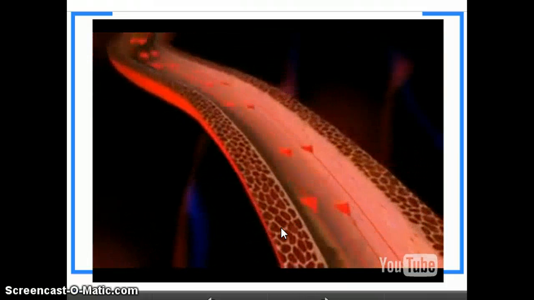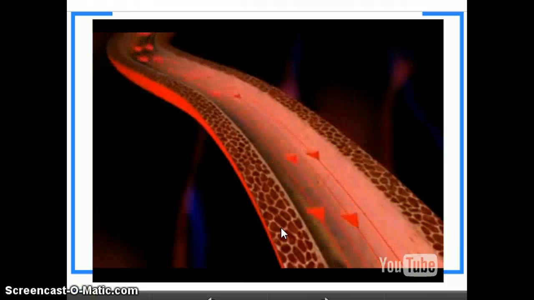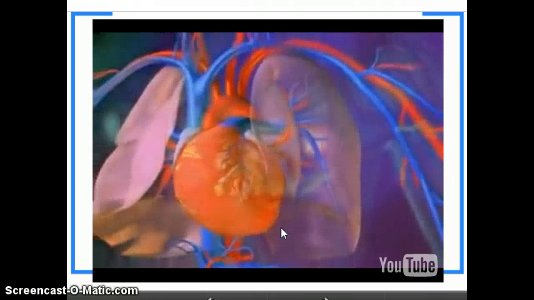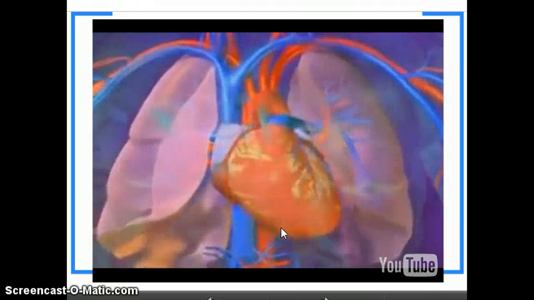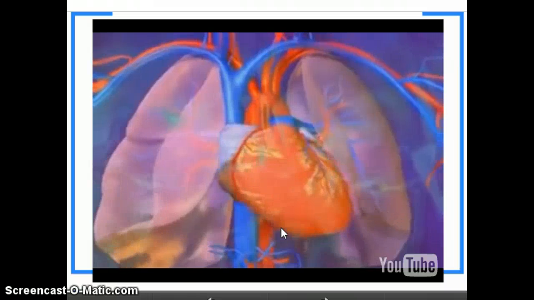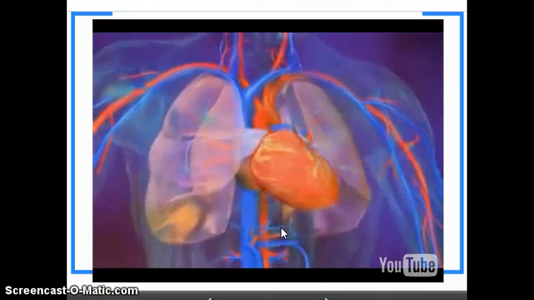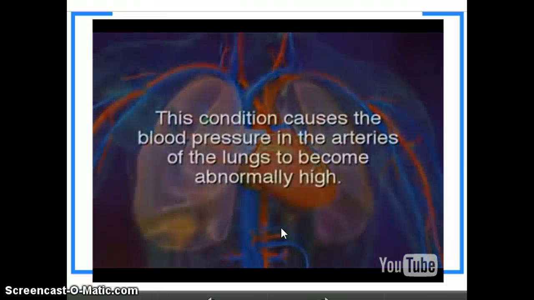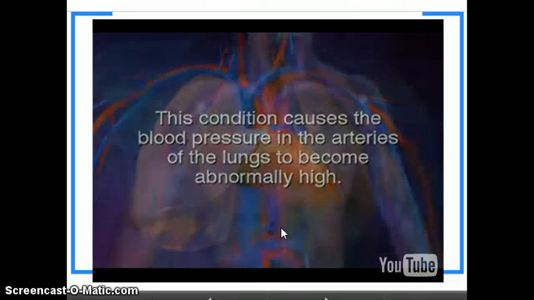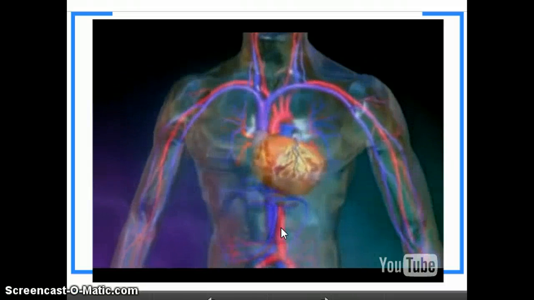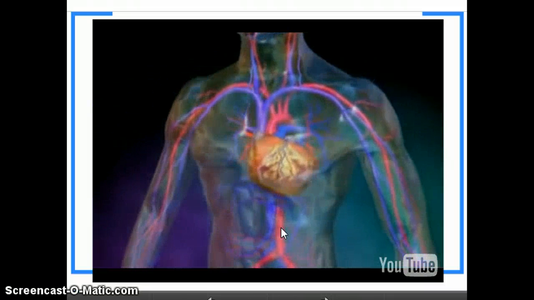When the arteries of the lung become narrowed, increased resistance to blood flow develops, thereby necessitating the heart to work harder to pump blood to the lungs. At the same time, the lungs work harder to bring more oxygen into the body. This condition causes the blood pressure in the arteries of the lungs to become abnormally high. Because the heart has to work harder to pump blood, the right side of the heart may become abnormally enlarged and heart failure can develop.